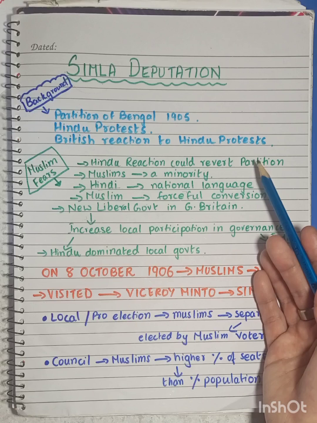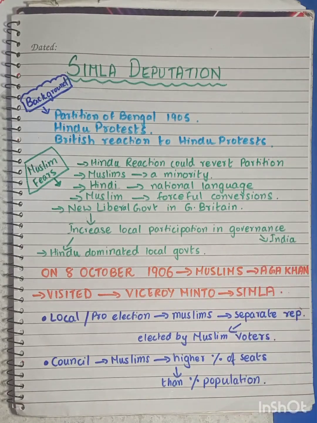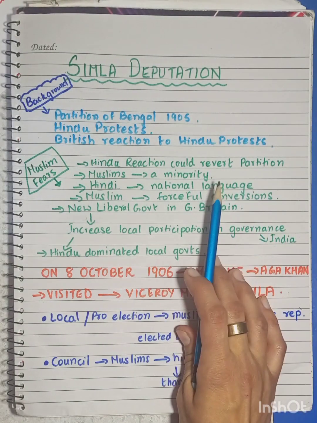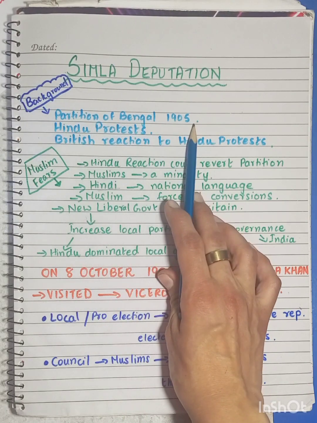And all the thanks and praise was due to Sir Syed Ahmad Khan because he had been involved in improving the ties between the Muslims and the British for a very long time. As a result of this improvement of ties, they partitioned Bengal in 1905.